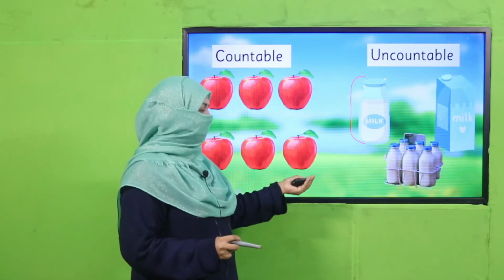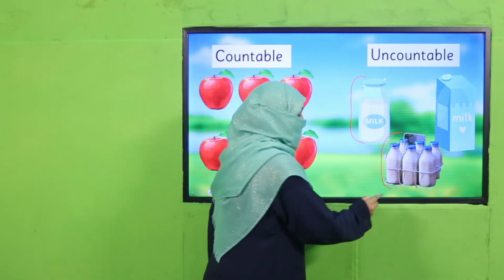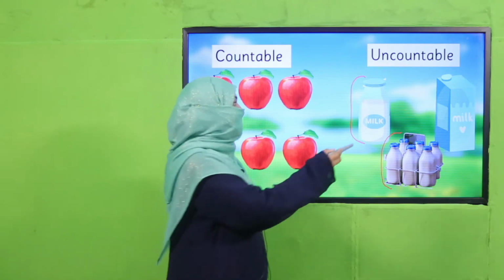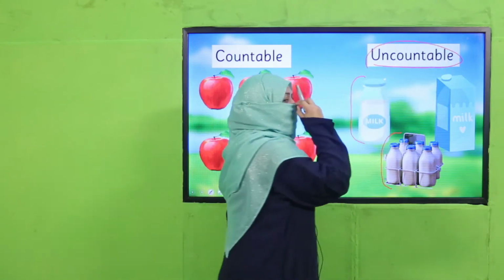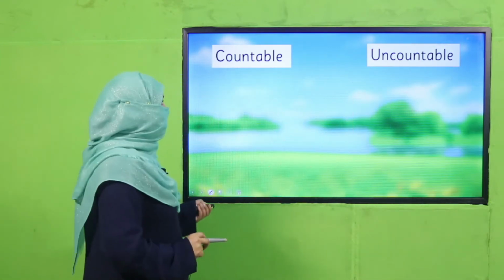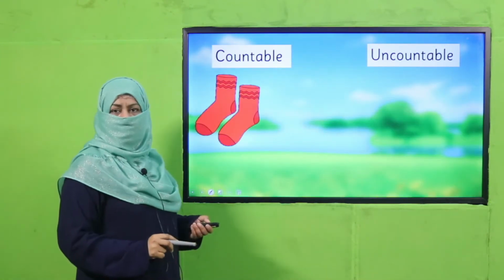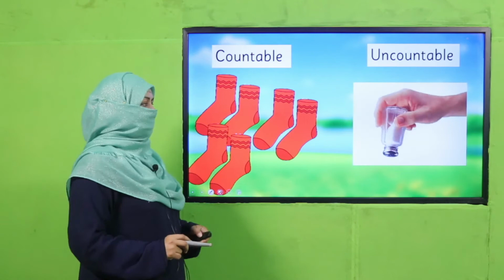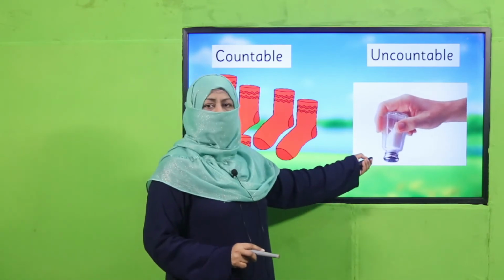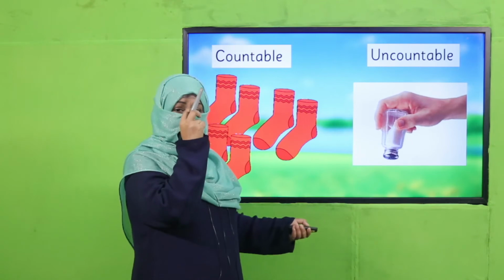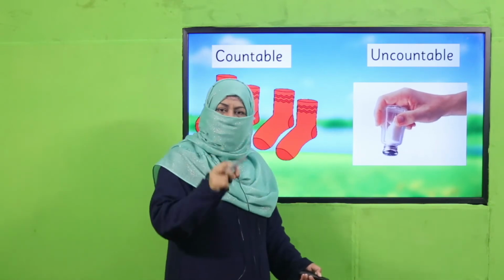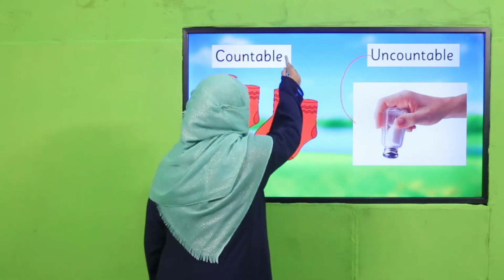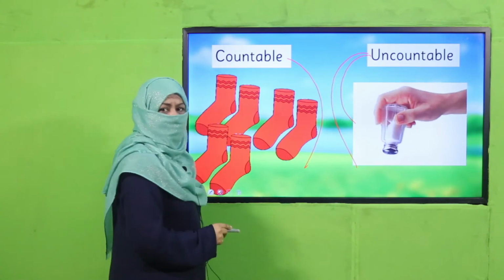Either it's in a pack or we can say there are 6 bottles of milk. But how much milk is there? We cannot count. Such type of nouns are known as uncountable nouns. Are you clear? Okay, I'm going to give you more examples. A pair of socks, 2 pairs of socks, 3 pairs of socks. And what is this? How many salt? Can I say how many salt? No, I cannot. Because how much salt you are pouring, we cannot count it. It's uncountable. Countable, uncountable, right?